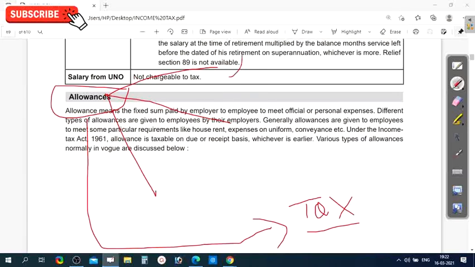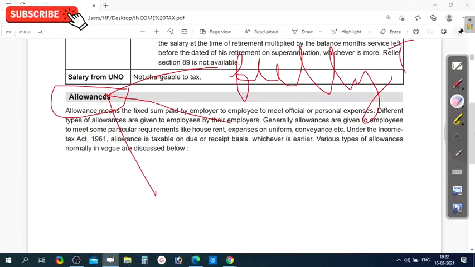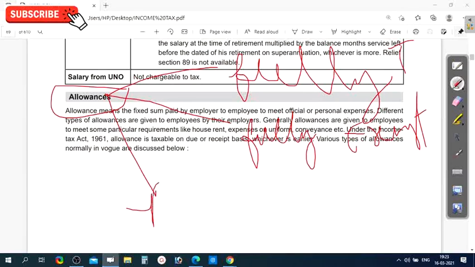One is allowances fully taxable. A second one is allowances fully exempted. And next, allowances partly taxable.